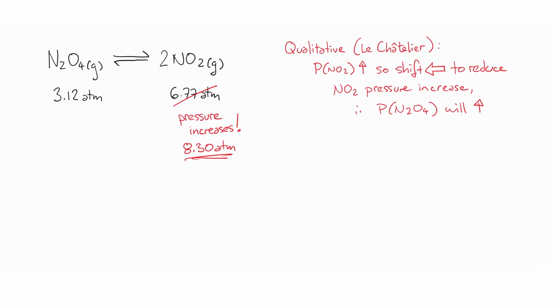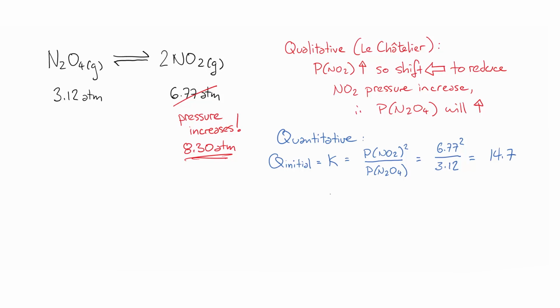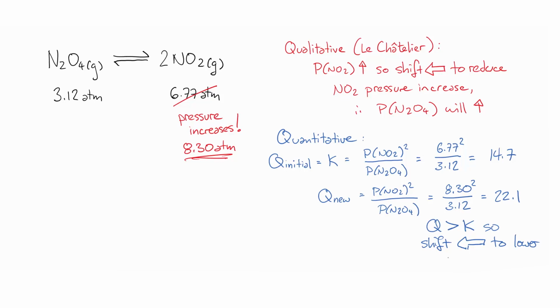But we can also look at this more quantitatively, using Q and K. The system starts at equilibrium, so Q equals K, and we can calculate its value to be 14.7. If we add more NO2 and change its pressure, now there's a new value of Q, and it doesn't equal K. Q is too big. There are too many products, not enough reactants, so the system shifts to the left, removing products and making more reactants. But why does this happen?